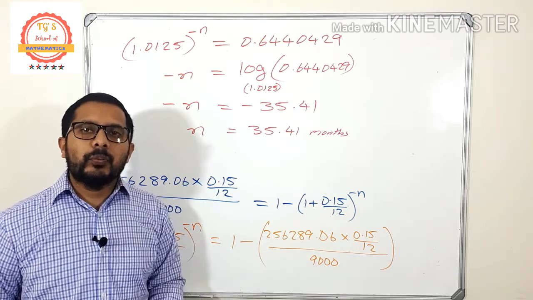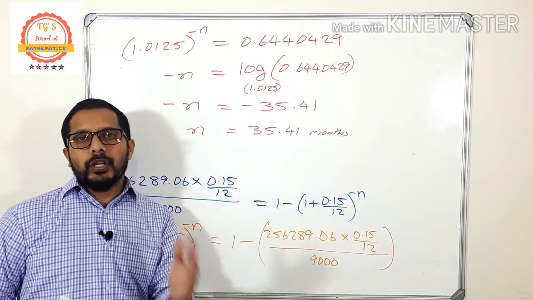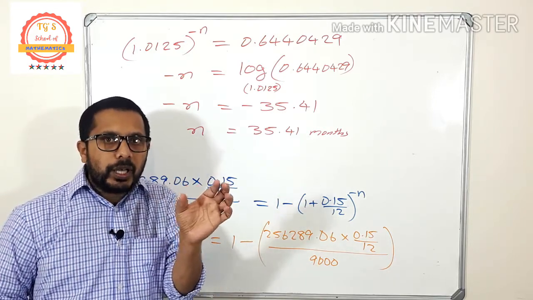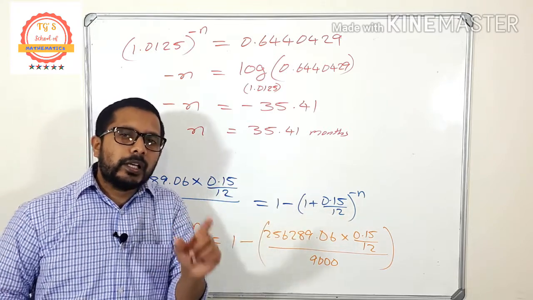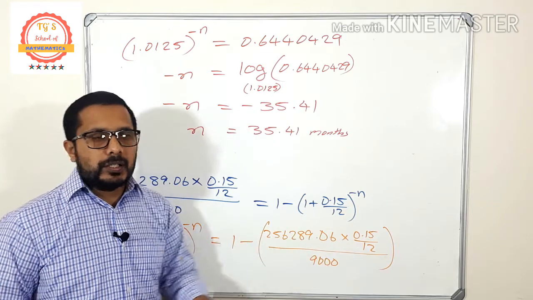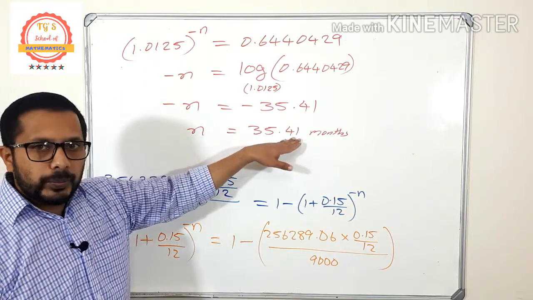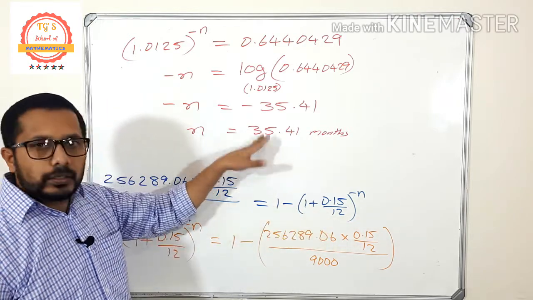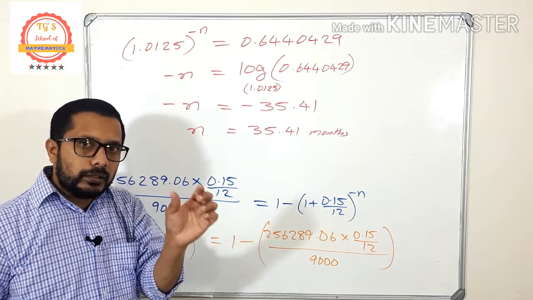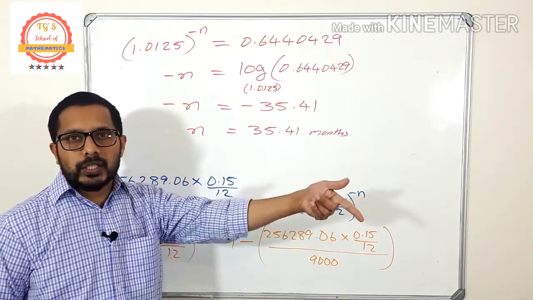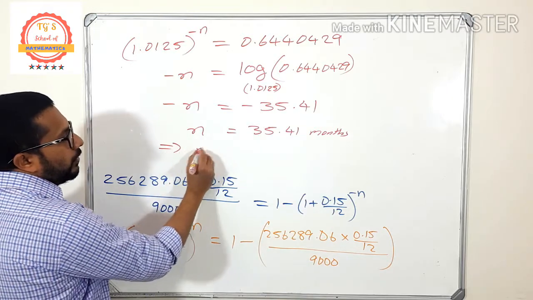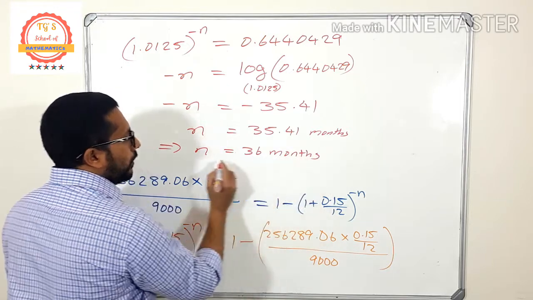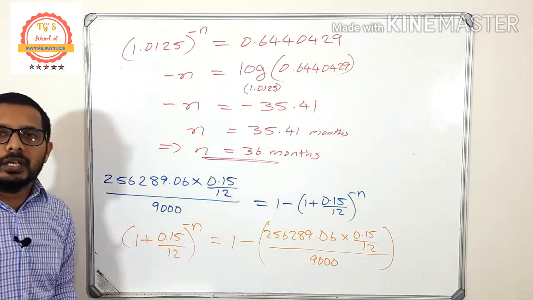35.41 months means what? How many months? 35 months, 35 complete months, but it is not finished yet. There is some remaining portion, and that will finish a small amount, and that amount will finish on 36th month. It means that n is equal to 35.41 means the loan will finish only on the 36th month, because 35 months 9,000 like that. Okay, then that small amount it will go to the 36th month. So it implies that the value of n is 36 months. That means it will take 36 months to finish the loan.